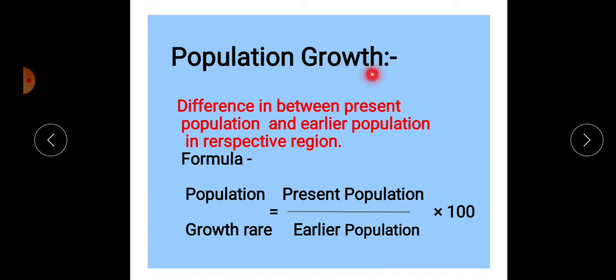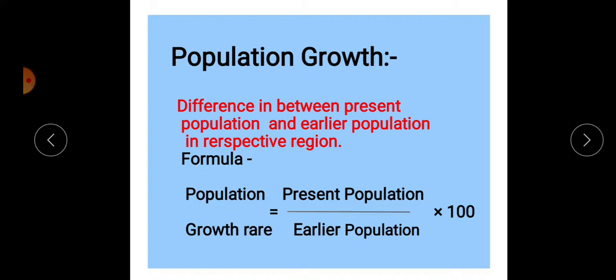Now population growth. The birth rate and death rate are both commonly responsible for population growth. There are several reasons for an increase or decrease in the birth rate, as well as an increase or decrease in the death rate.